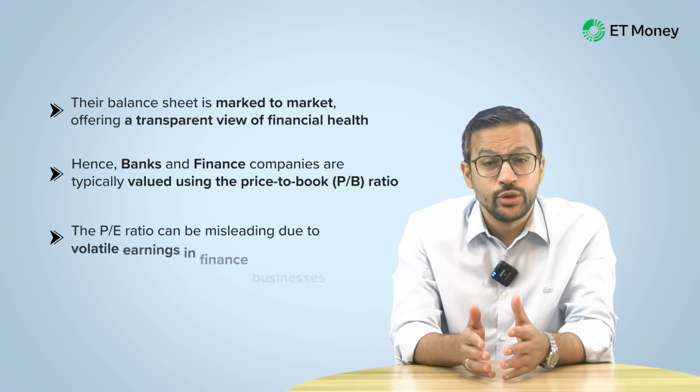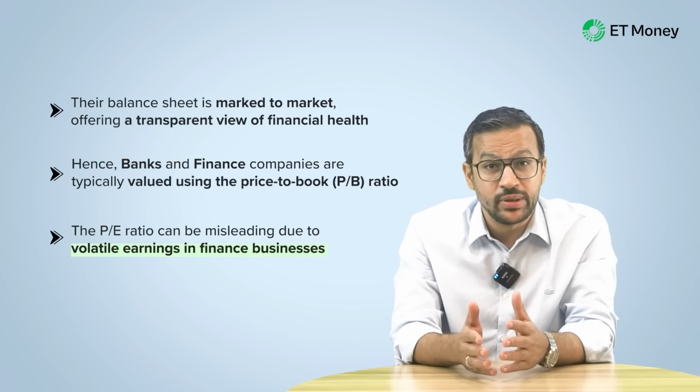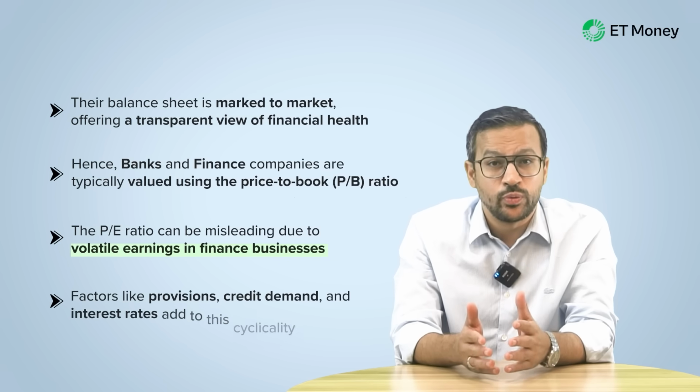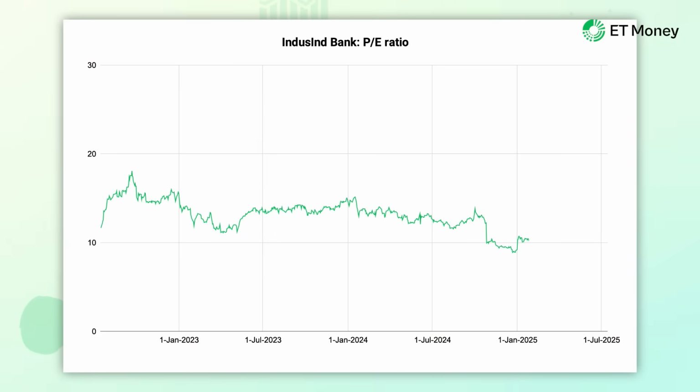On the other hand, using the PE ratio for finance companies can be problematic. That's because a finance company's earnings can be rather volatile due to business cyclicality caused by provisions, credit demand, interest rates, etc. For instance, consider the recent case of IndusInd Bank. The bank's earnings were hit hard due to the losses originating from its derivative portfolio and microfinance business. This has resulted in a sharp jump in its PE ratio.